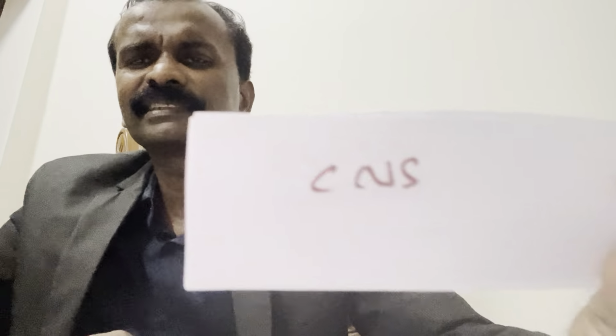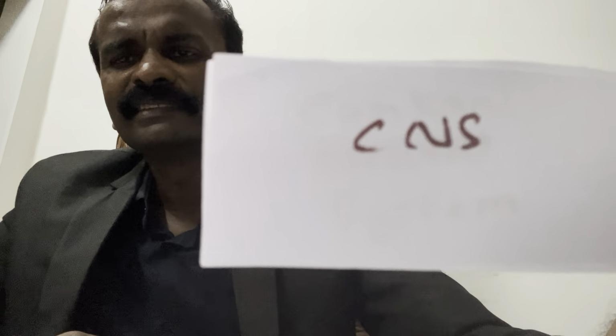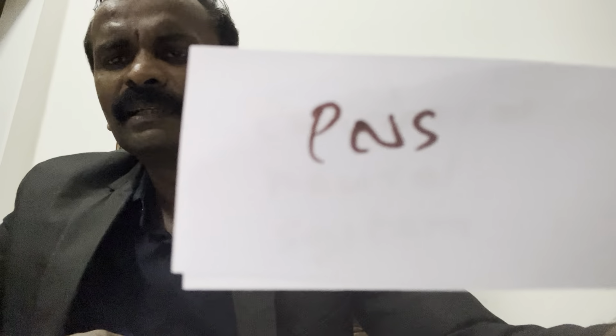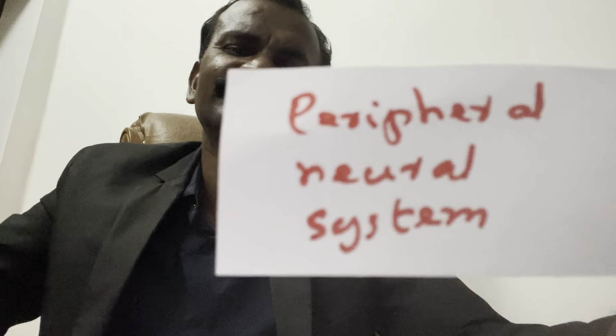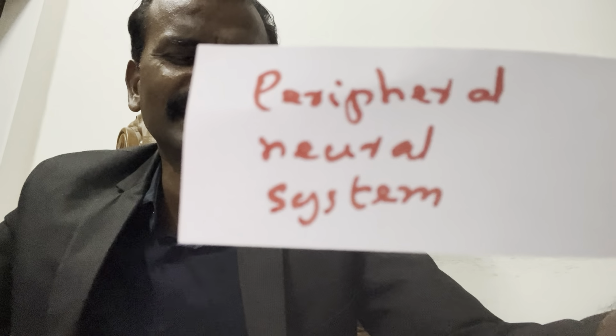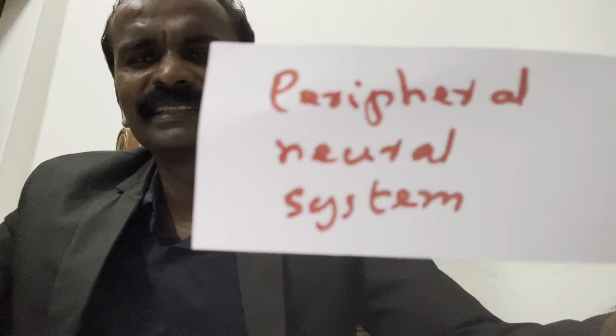So what is CNS? Just now I discussed. Central neural system. What is PNS? Peripheral neural system. It is easy for you when I give you one choice. In the exam, when they give you 4 choices, you will be confused. That is the purpose of this video. PNS: peripheral neural system. Okay.